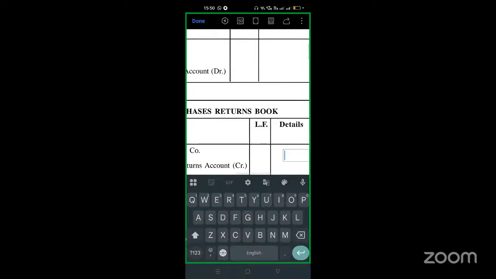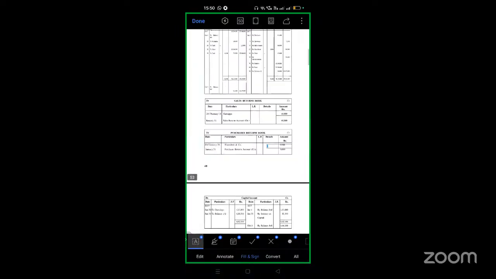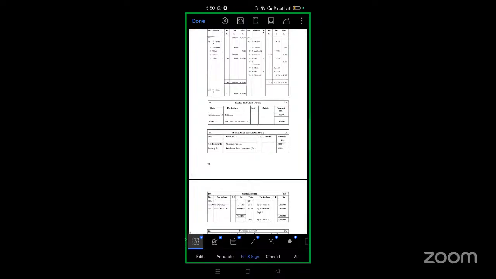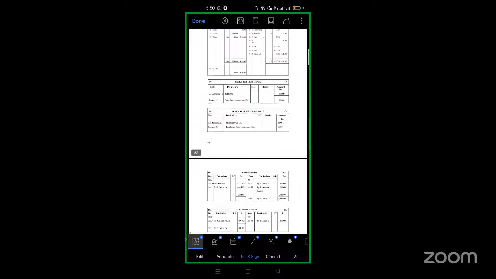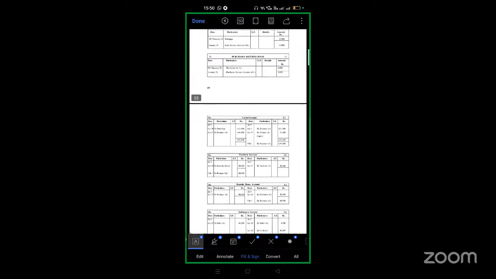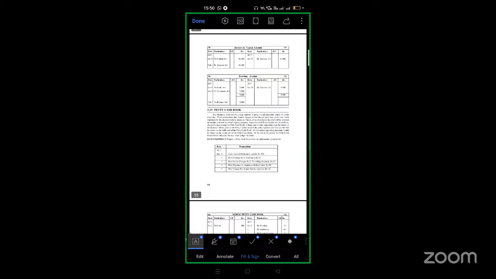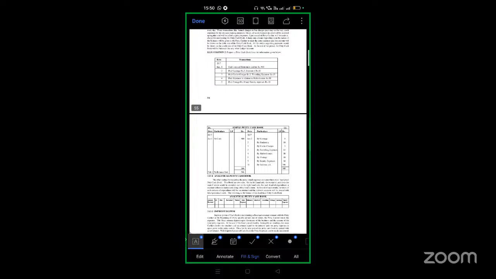Next is the sales book. In the sales returns book, we write the returns we have received from the customers, or the ones we are giving back to the supplier. Next, we have the capital account. The next one is the petty cash book.